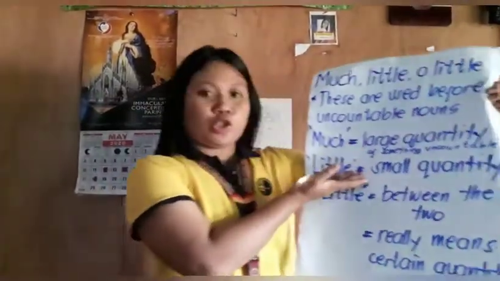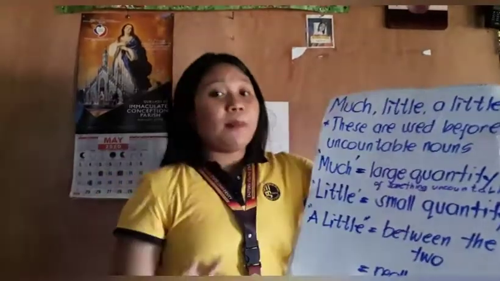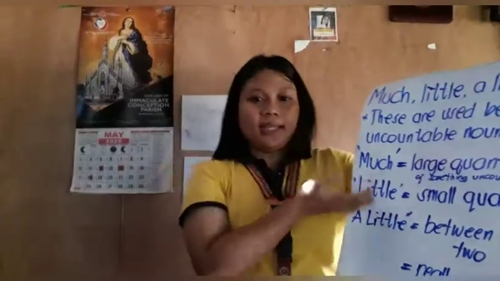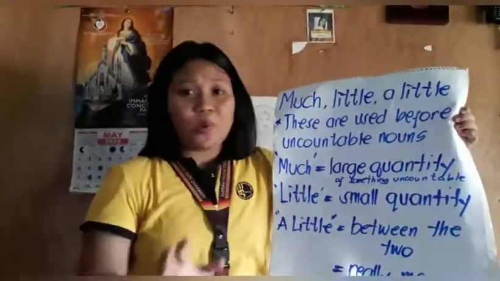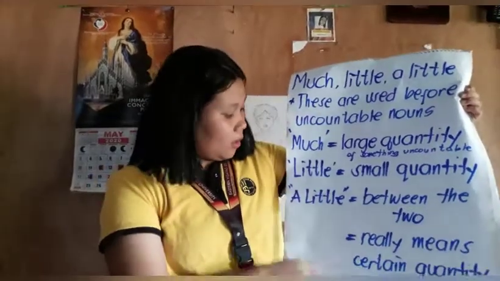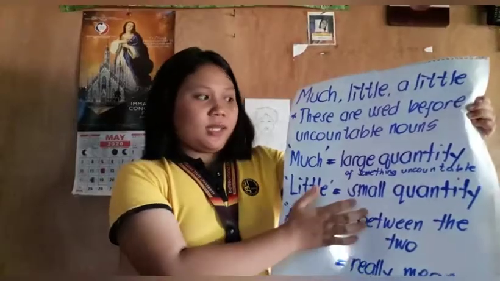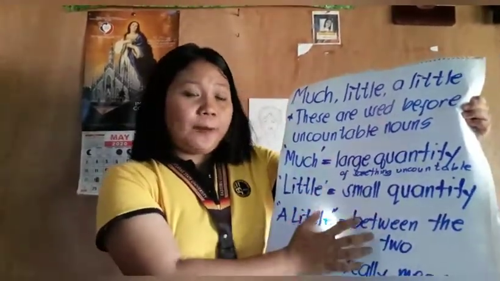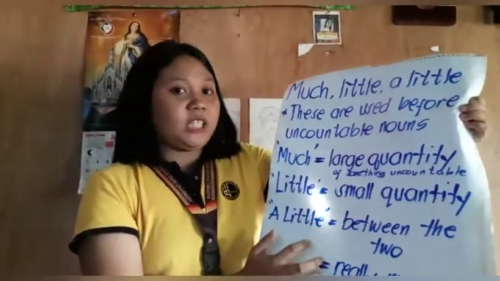Then, much. Much means a large quantity of something uncountable. And then, little. Little means a small quantity of something that you cannot count. Then, a little. A little is in between the two. It is not much, not little. Therefore, it is a certain quantity of something that you cannot count.